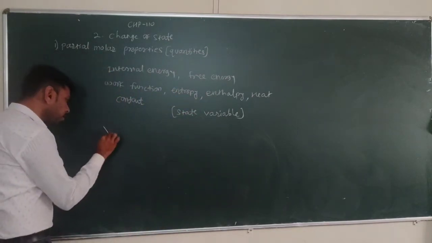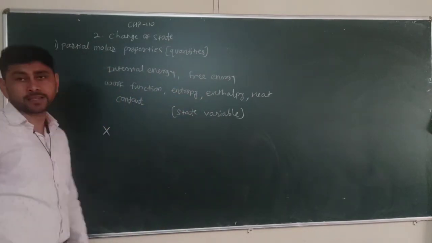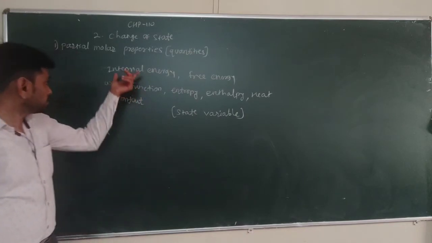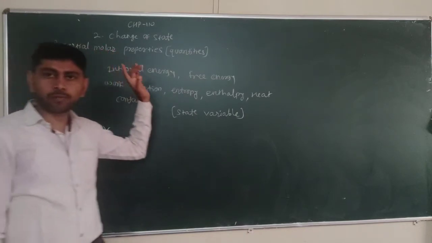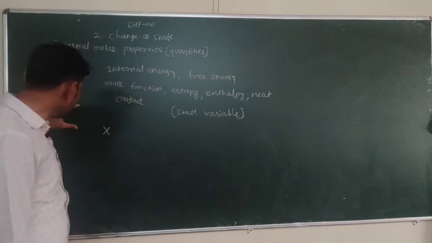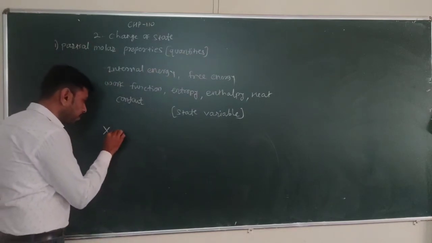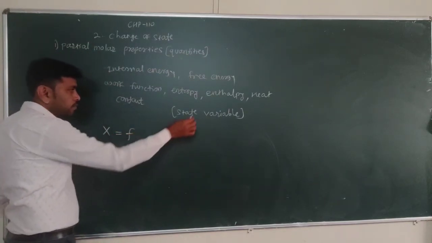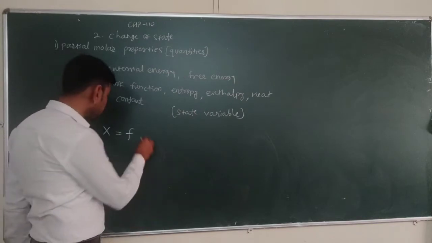Suppose that in general we consider the property X. These thermodynamic extensive properties are indicated by symbol X. This property X is a function of state variables. Which are the state variables?